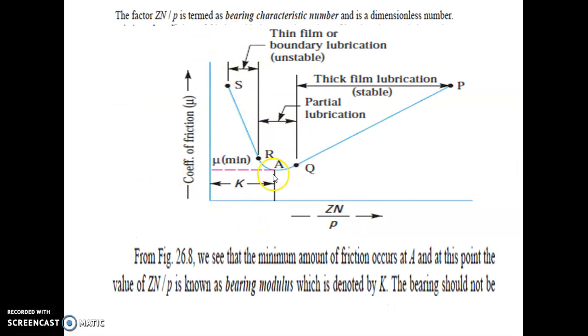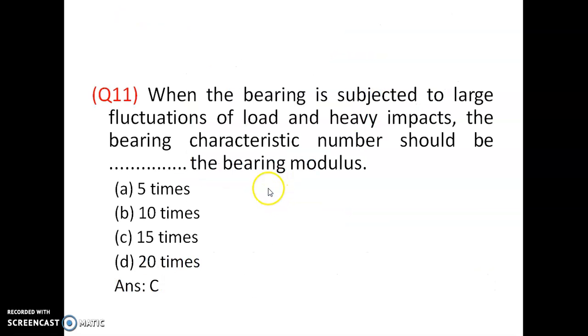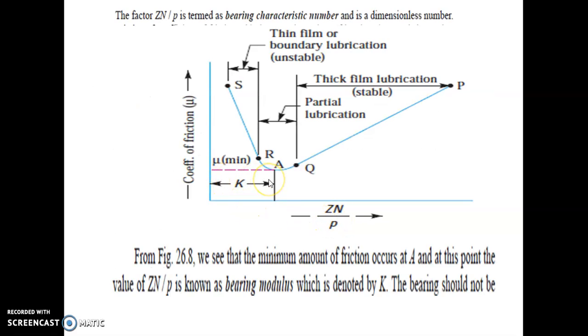At A, the minimum coefficient of friction occurs, and at this point the value of ZN/P is known as the bearing modulus, denoted by K. When the bearing is subjected to large fluctuations of load and heavy impacts, the bearing characteristics number should be 15 times the bearing modulus.